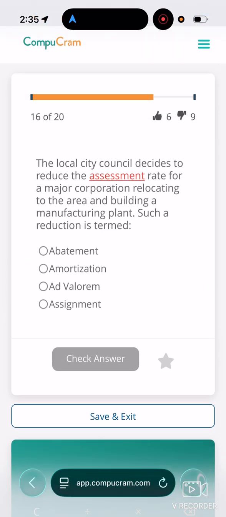Question number 6. The local city council decides to reduce the assessment rate for a major corporation relocating to the area and building a manufacturing plant. Such a reduction is termed: abatement, amortization, ad valorem, assignment. Amortization, that has to do with loans. Ad valorem, that has to do with some type of taxes. Assignment. It's either assignment or abatement.